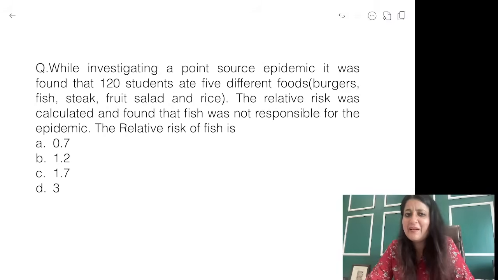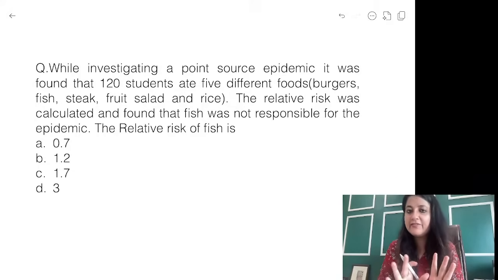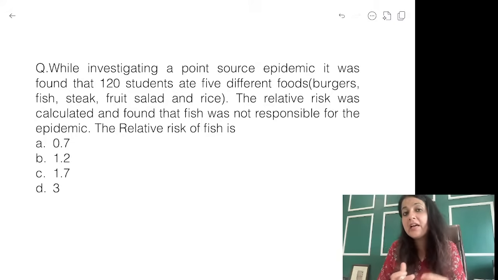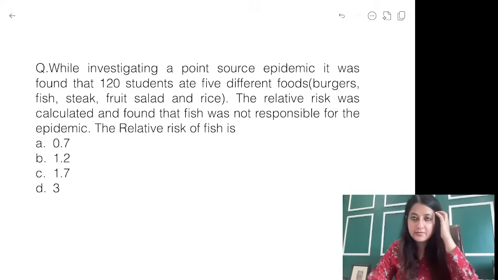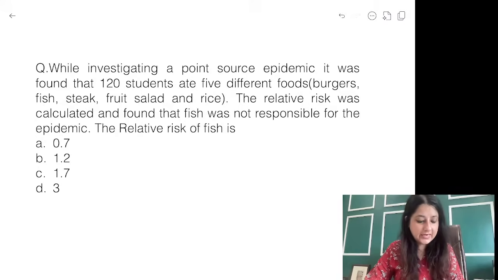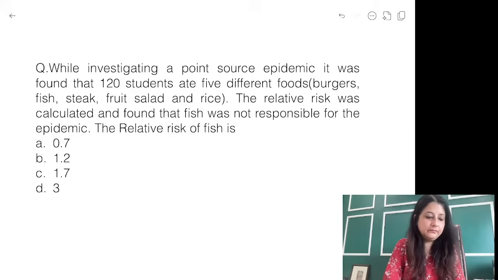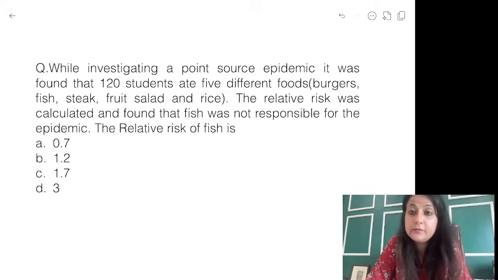Take your time. Let's see how many of you can do this. Another way the question could come. This has never come. The question that I've given you is not from any exam, but I'm just trying to show you another way the same topic could be asked. Instead of asking you directly, it's another way they could ask. Padho, and you can do it. It's not at all difficult. Socho. Don't be in a rush.